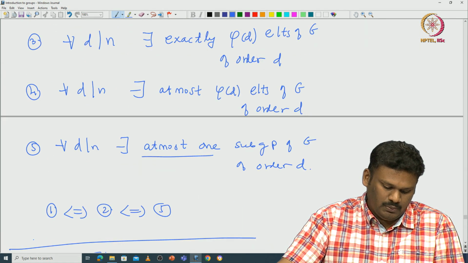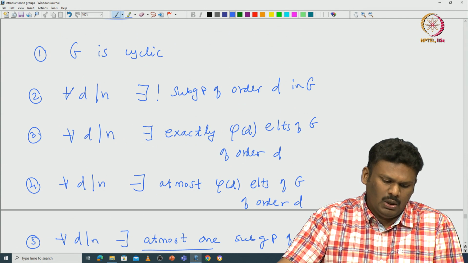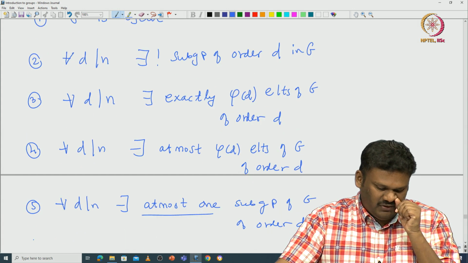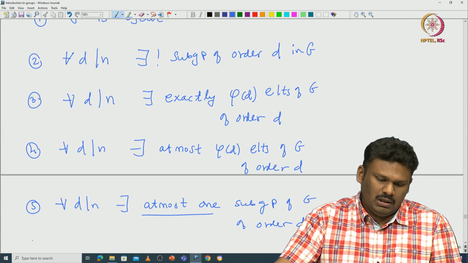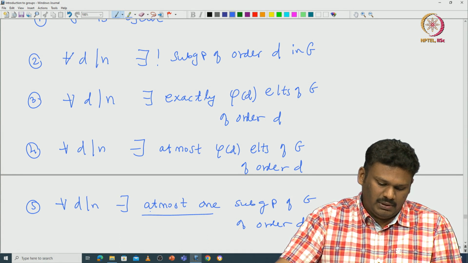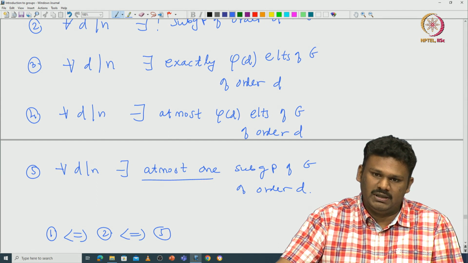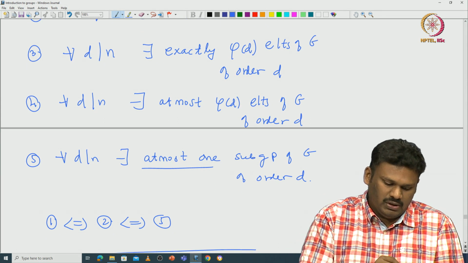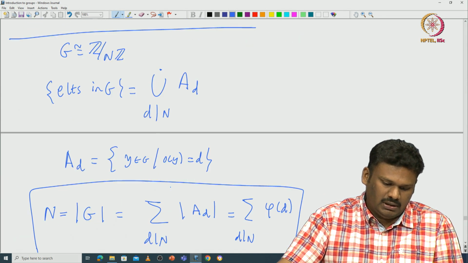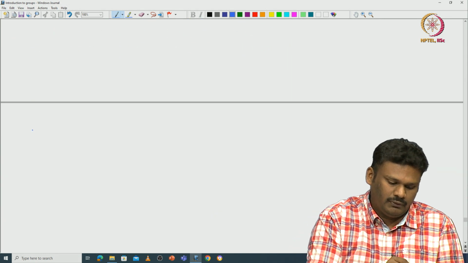As I promised, I will prove 1 implies 2, 2 implies 5. 1 implies 2 I already proved: given any divisor d, there exists a unique subgroup of order d. So, now 2 implies 5 is obvious. If there exists a unique subgroup, then for a given d there will be at most one subgroup; either the subgroup is there or not there. Now, you assume 5. So, the only non-trivial thing is 5 implies 1.